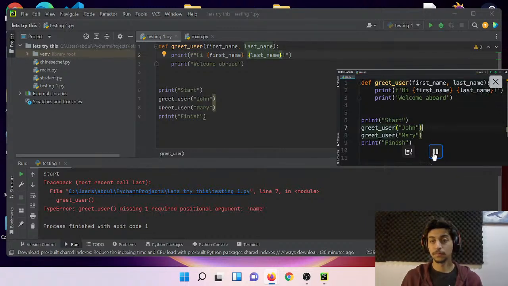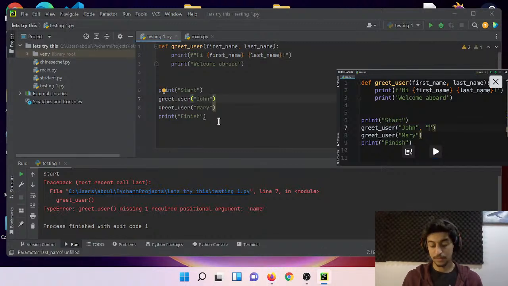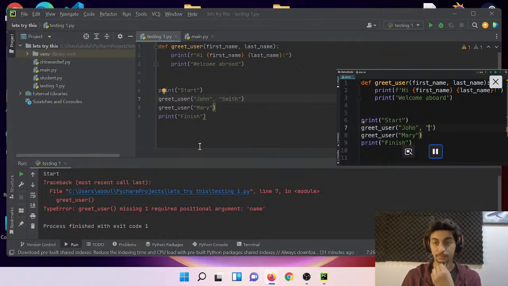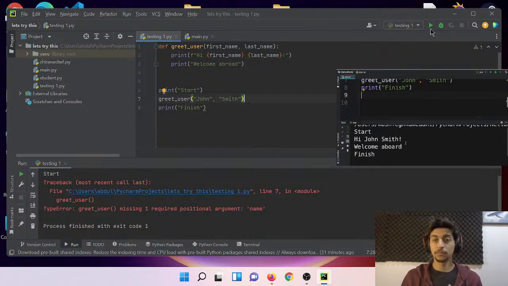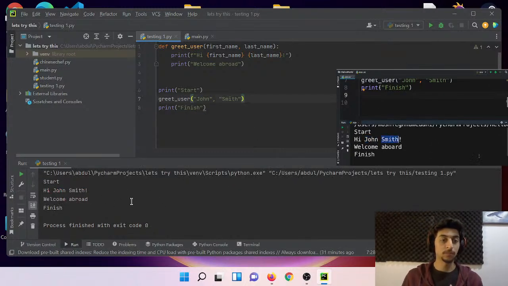So here, when calling this function, we can apply another argument: John Smith. And let's delete this line, we don't really need it anymore. Run our program. Take a look. Hi, John Smith.